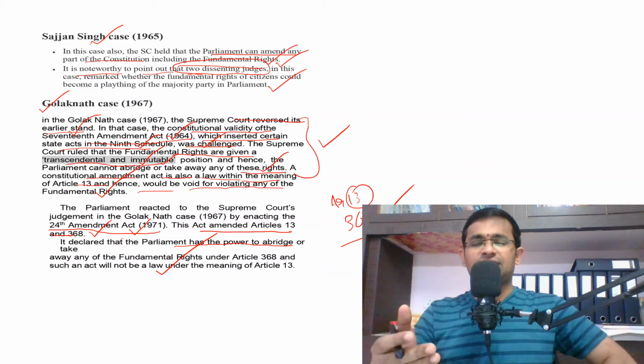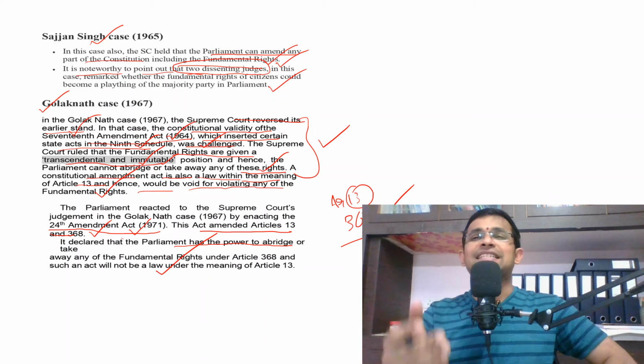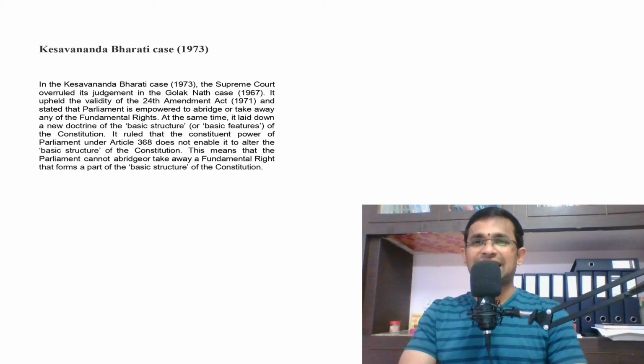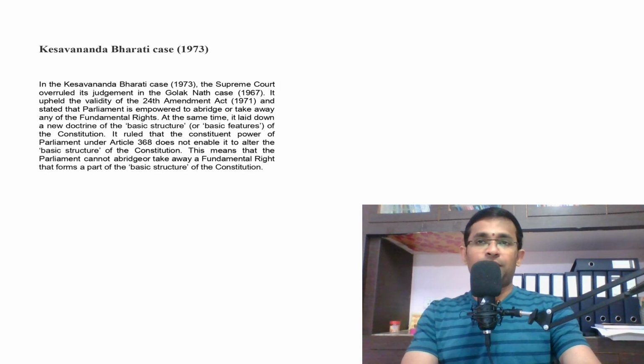In these cases, there is one common thing, that is the conflict between legislature and judiciary. Okay, we will see at the end who will win. Okay, right. So dear students, we'll discuss the Kesavananda Bharati case, which is part of the evolution of basic structure, in the next video. Thank you.